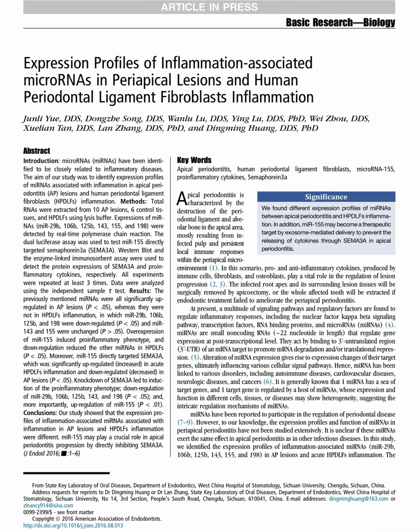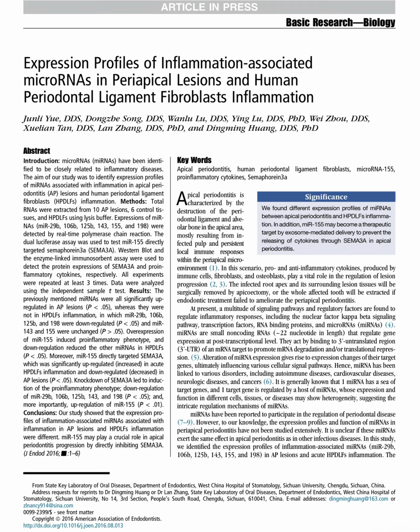They used several laboratory techniques. Real-time PCR was used to measure the expression of 6 inflammation-related microRNAs. A dual luciferase assay was performed to determine whether microRNA 155 directly binds to the SEMA3A gene, and they also used Western blotting to measure SEMA3A protein levels.